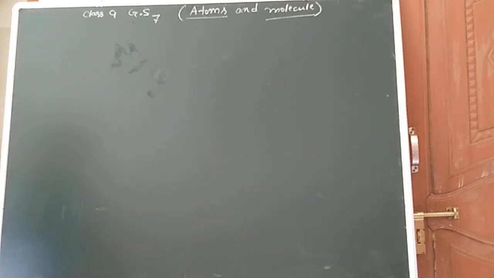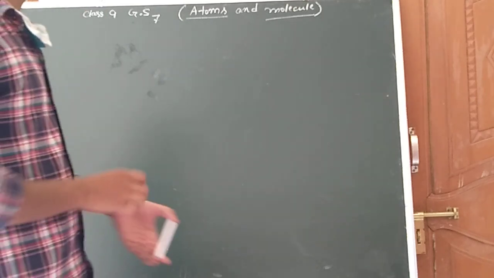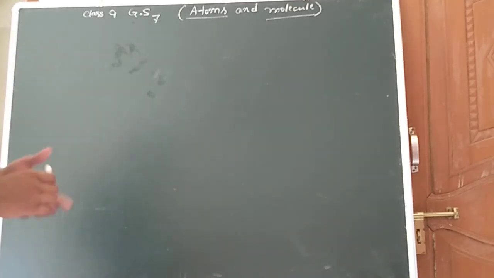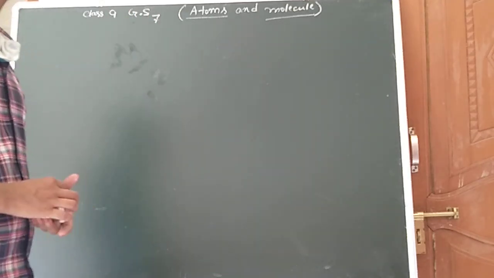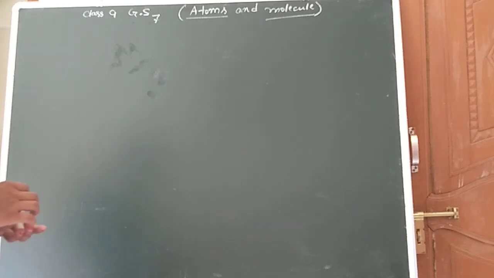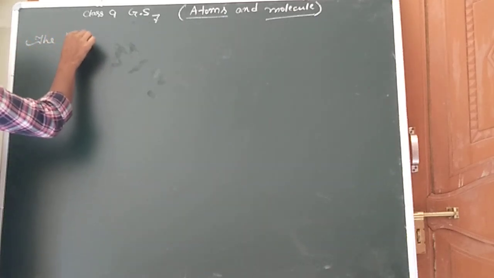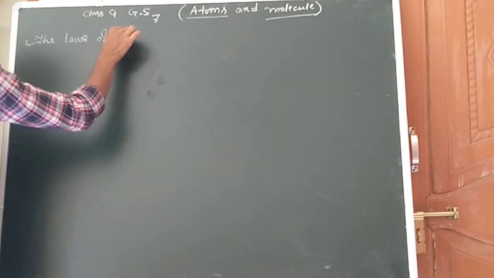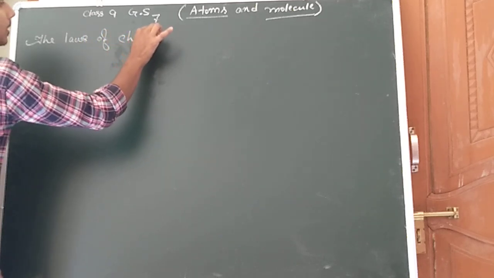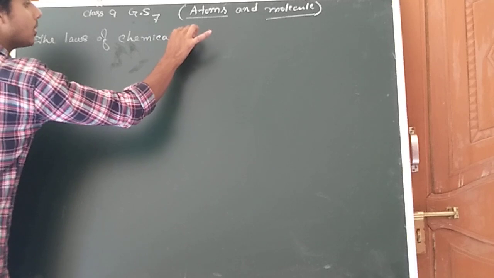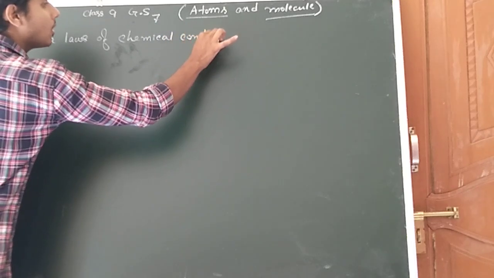So our chapter is Atoms and Molecules. Before going through the characteristics of atoms and molecules, we have to study two laws: the laws of chemical combination.